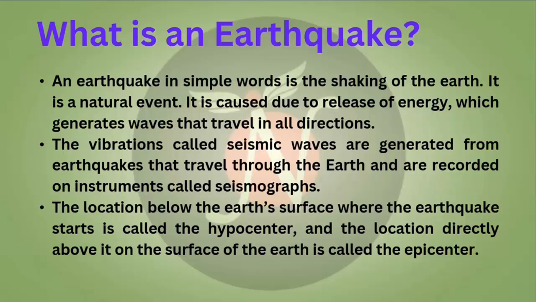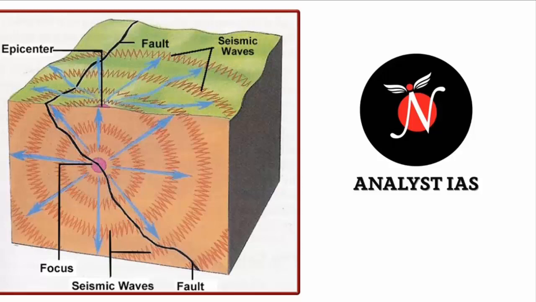The location below the earth's surface where the earthquake starts is called its hypocenter, while the location directly above it on the surface of the earth is called the epicenter. This will be clearer in this image, as you can see the focus, epicenter, fault and seismic waves. So this is a clear definition of what an earthquake is and how it starts.